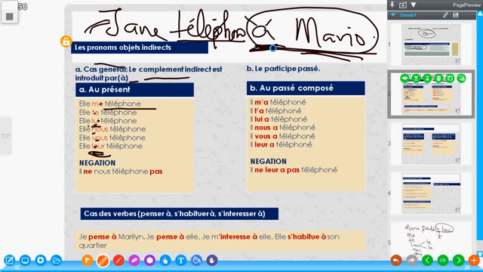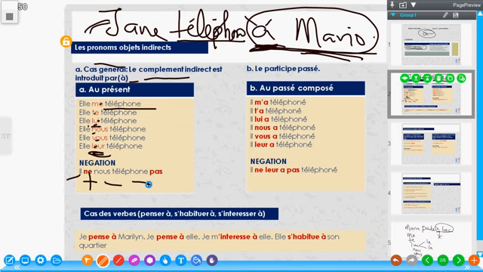That is that. And look at the negation. Do not forget the rule of negation. Nothing separates the subject and the negation. So here, il ne nous téléphone pas. He is not calling us. He is not telephoning to us. Il ne nous téléphone pas. That is the negation in present tense.